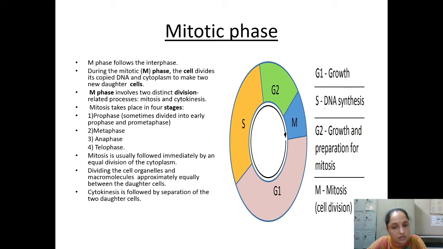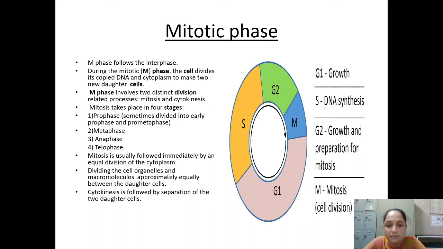Okay, there are two types of cell division. One is mitotic cell division and another is meiosis. When we put the topic into detail, then only I will tell you about these stages. Right now we are going to continue with what is going to happen inside the cell cycle. So next thing, mitosis is usually followed immediately by an equal division of the cytoplasm.